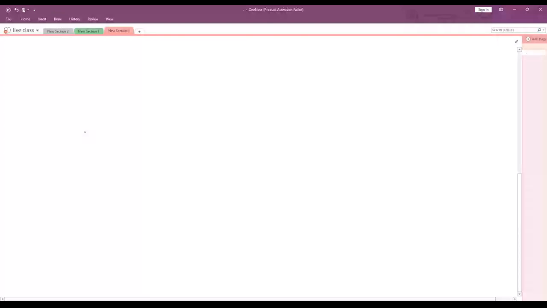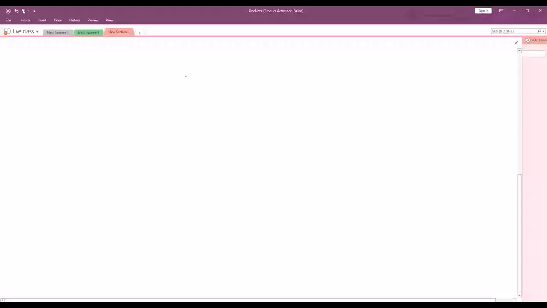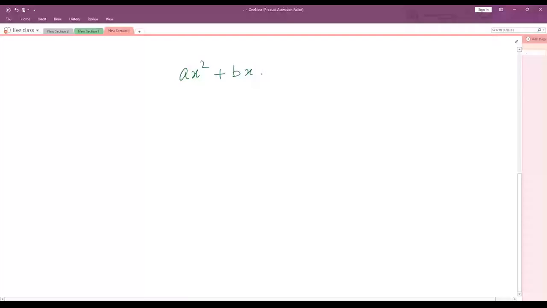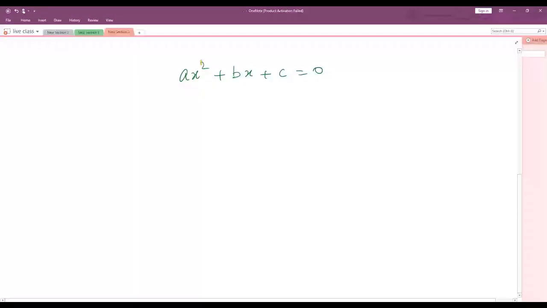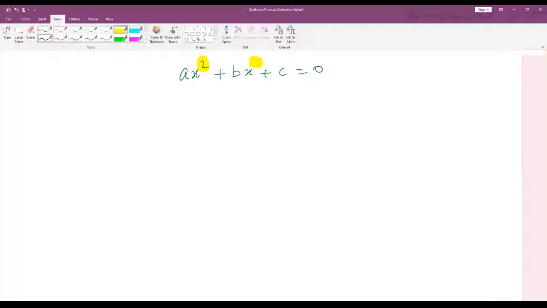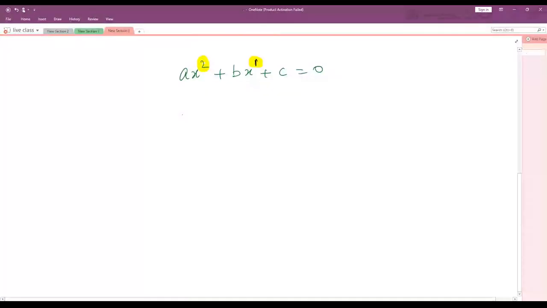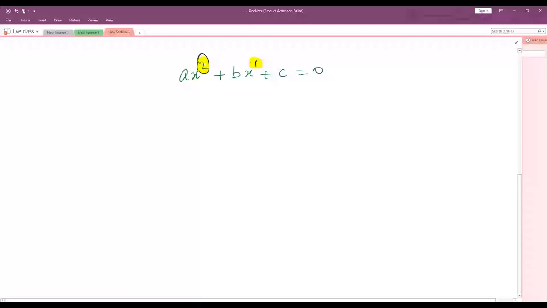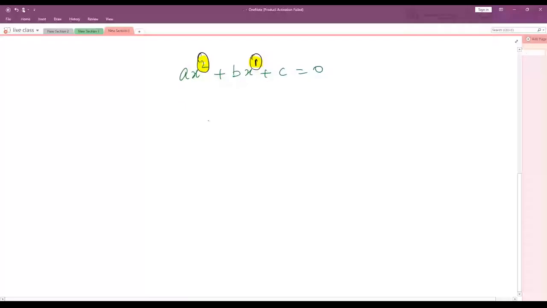Yeah, an affected quadratic equation is nothing but an equation which involves a variable whose highest degree is both 1 and 2. Example, ax square plus bx plus c is equal to 0. We can see here the highest degrees of an affected quadratic equation: it has 2 as well as 1. Here nothing is written, which means we should assume 1 is there. In any equation, if the highest degree is 2 as well as 1 both, then such an equation is called an affected quadratic equation or quadratic equation. Got it?